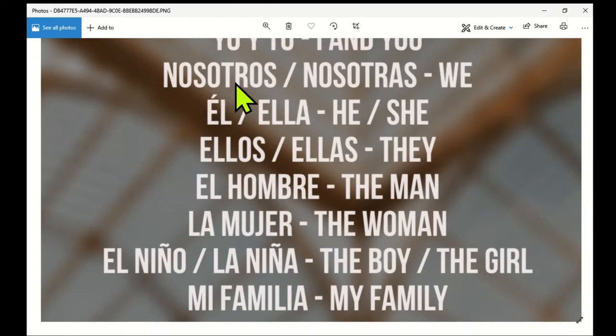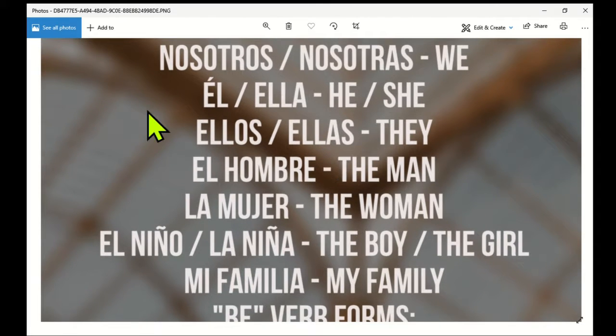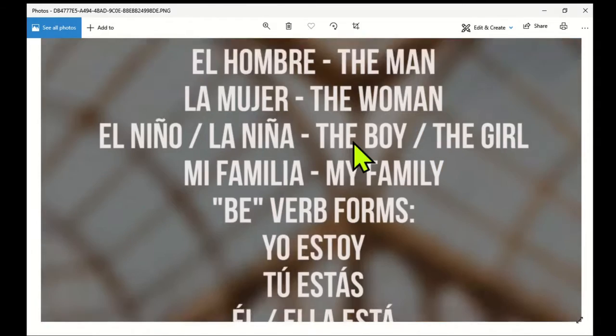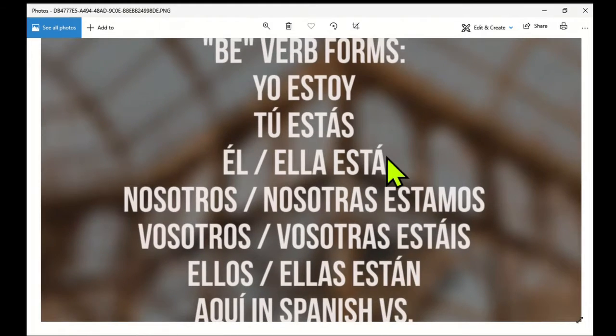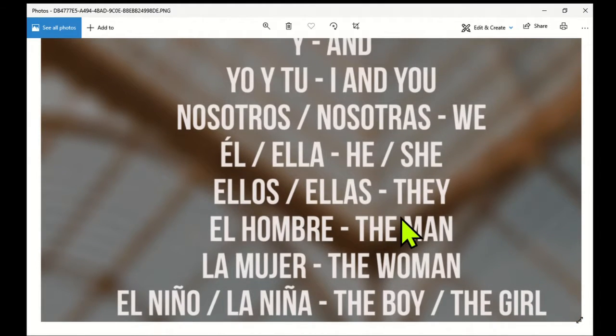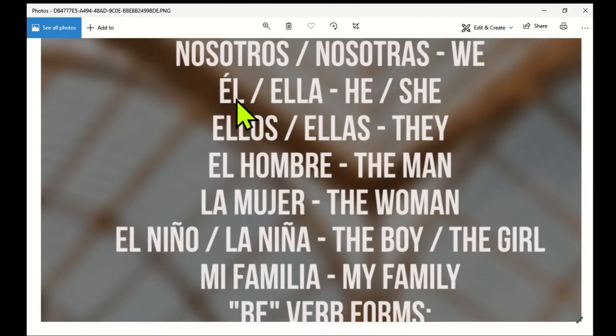Nosotros, nosotras. We. Nosotros if you're all boys, if you're all guys. Nosotras if you're all girls. Now, there's something very cool about Spanish is that we are dealing with a lot of marks right here. Accent marks. We have the acute mark, we have the tilde, and we have punctuation marks that start before a sentence or phrase. We're going to start with él, he, ella, she.